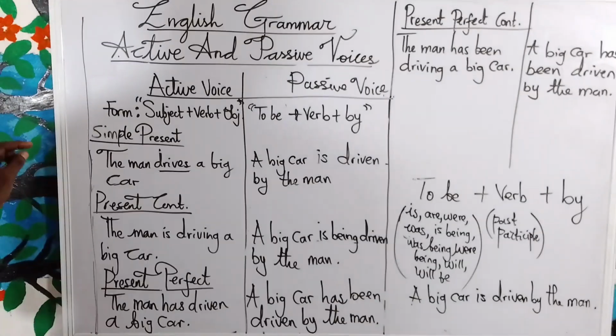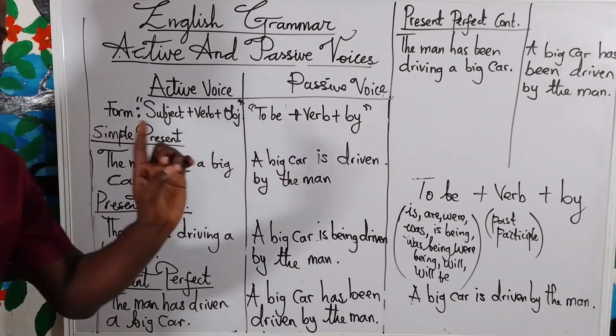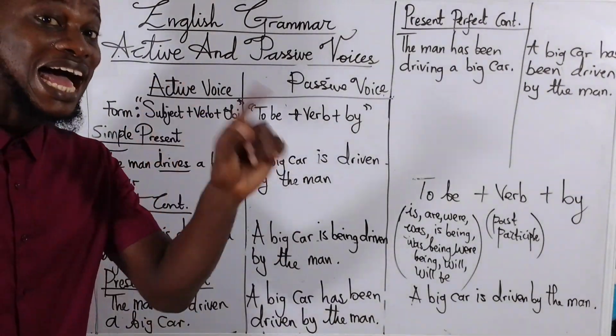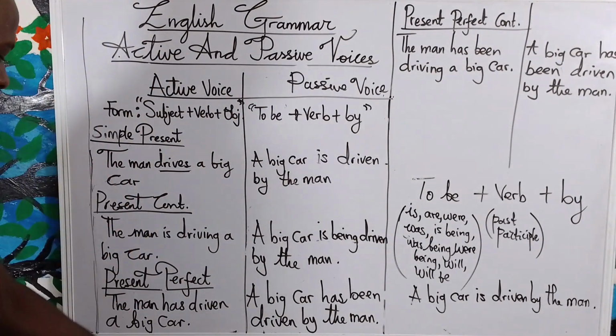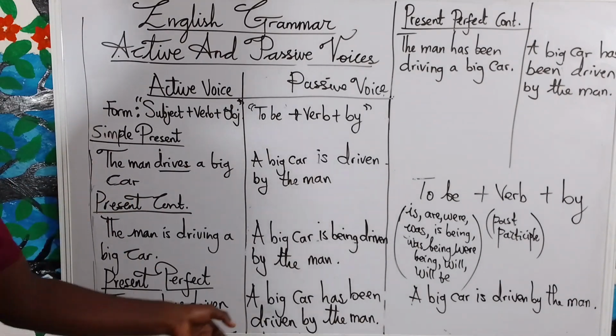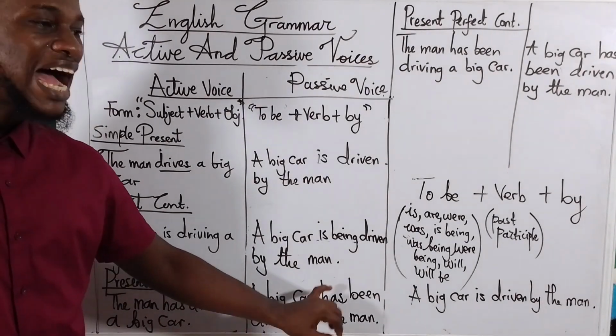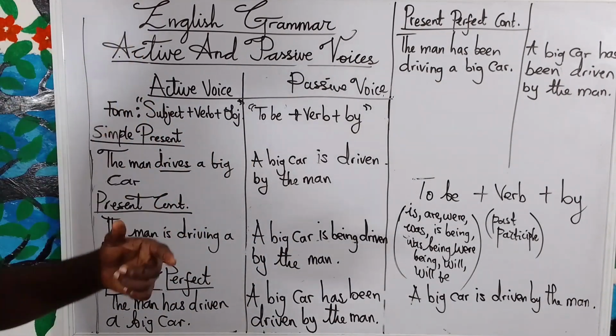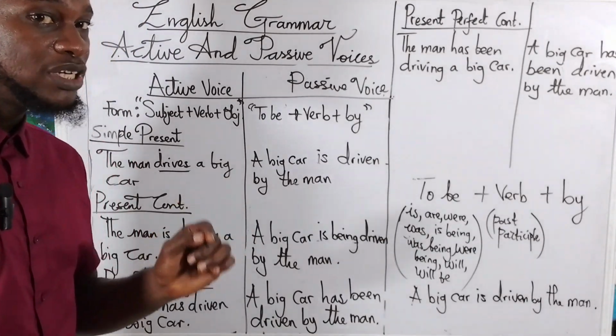Now in past perfect, you can say what? In the construction of past perfect, you have to use had. You understand? So that means the man had driven a big car. So in passive, it has to be a big car had been driven. You understand? Had been driven by the man. Had been driven by the man.